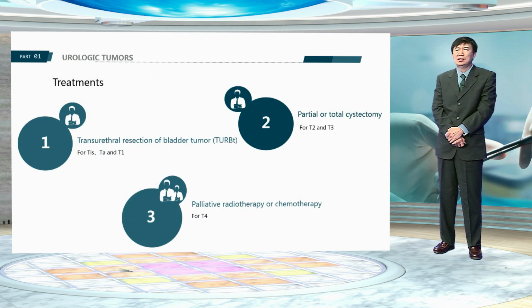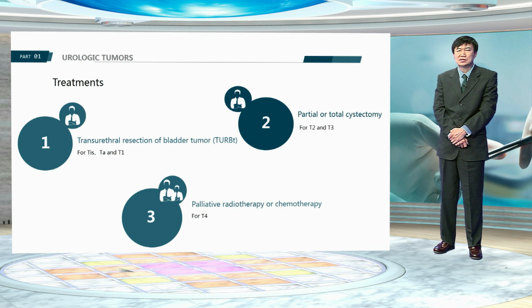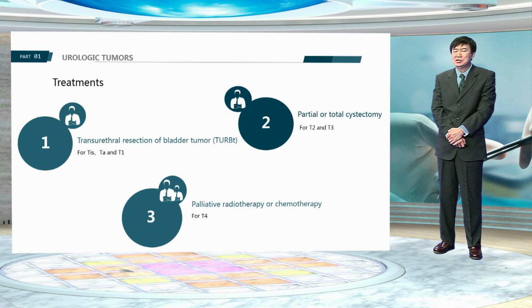TA, T1, and localized T2 tumors can be managed with bladder preservative therapy, such as transurethral resection, partial cystectomy, and intravesical chemotherapy or BCG instillation. Radical cystectomy and urinary diversion should be used for large, multifocal, recurrent, or high-grade T2, T3 lesions, squamous cell carcinoma, and adenocarcinoma. For T4 tumors, radiotherapy and chemotherapy might be helpful.